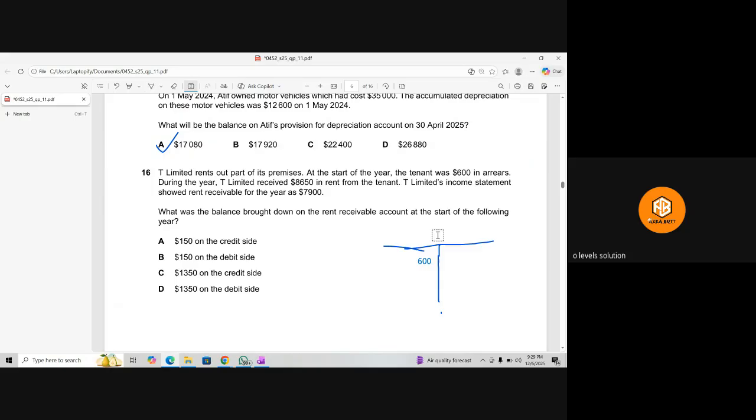So the income account will be debited, and at the end of the year the income statement will be credited. And then 86,450 on the credit side. Income received, it will be credited, and the bank will be debited. So it's 150 on the debit side then.